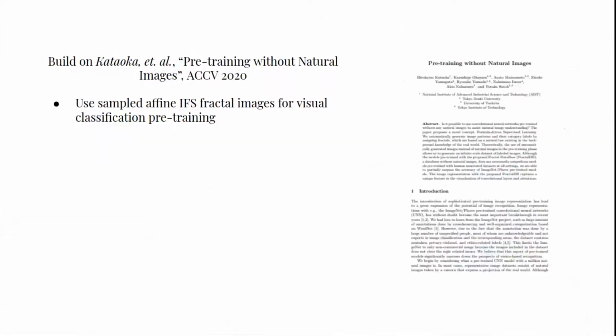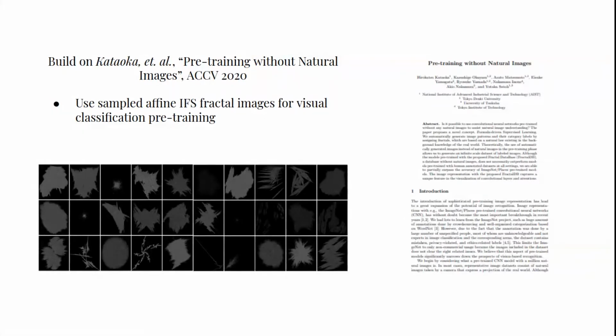We build on recent work by Kataoka et al., which showed that a large set of generated fractal images can be used to successfully pre-train convolutional neural networks for image classification. The authors use a large set of randomly sampled affine iterated function systems as visual classes and train the model to classify them. This pre-training procedure produces features that are useful when fine-tuned on natural image domains. We extend the work of Kataoka et al. and make several improvements to their method, leading to pre-trained models that perform better on downstream natural image recognition tasks, particularly those with limited data.